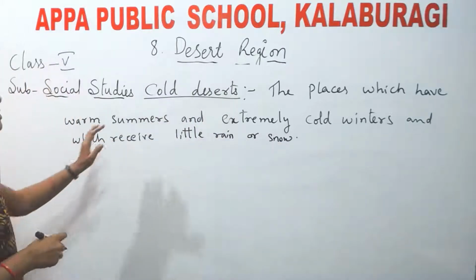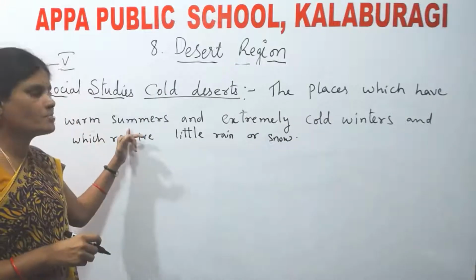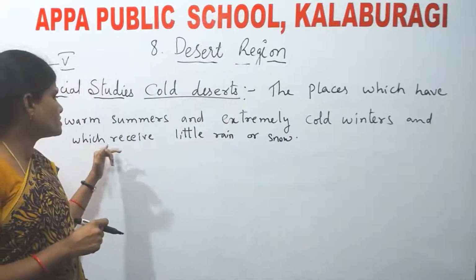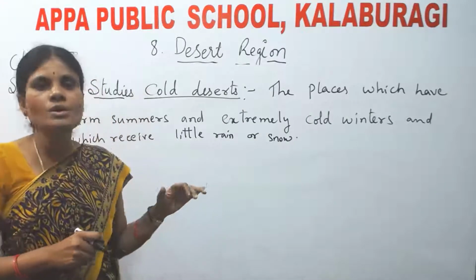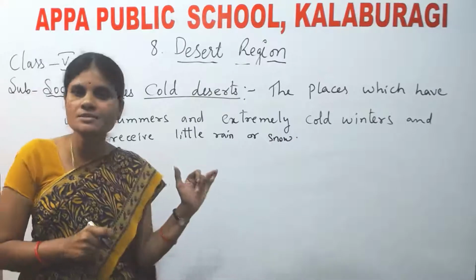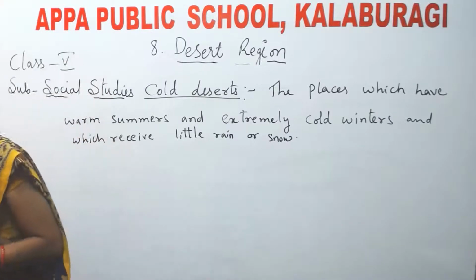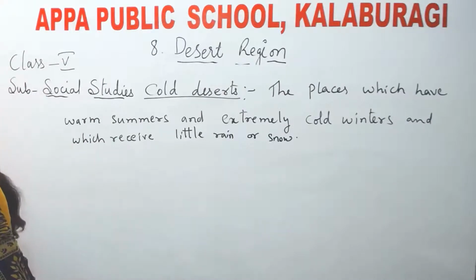Understood? What are cold deserts? The places which have warm summers and extremely cold winters, and which receive little rain or snow. Such places are called cold deserts. Extremely means severely, a lot of.